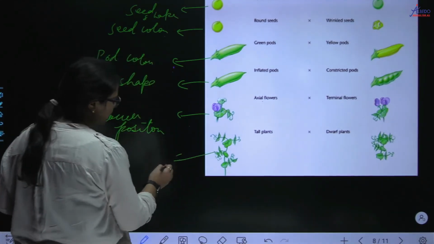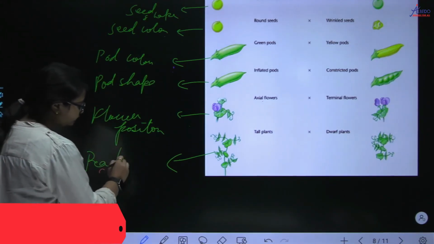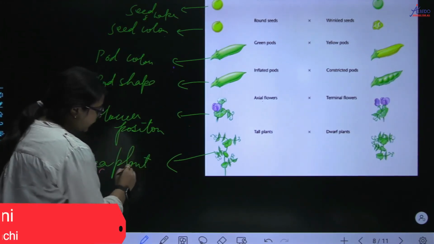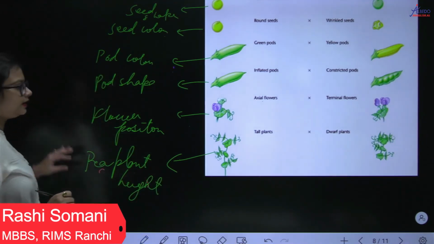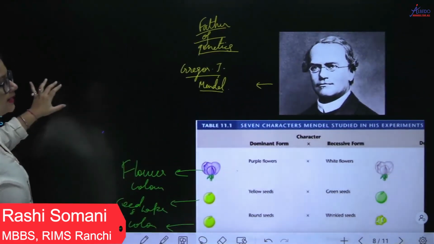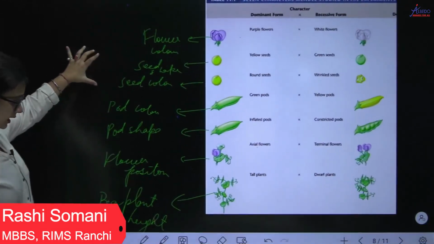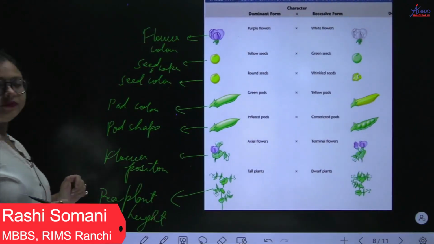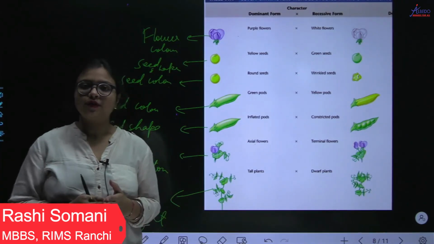और लास्ट वन and the most discussed is pea plant height. Pea plant height. So these are the 7 characters which Mendel discussed, है ना, which Mendel performed the experiments on, and in the next video we are going to study about monohybrid crosses and dihybrid crosses. Okay, thank you.